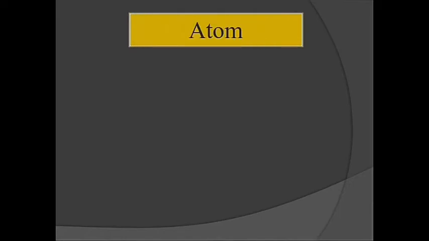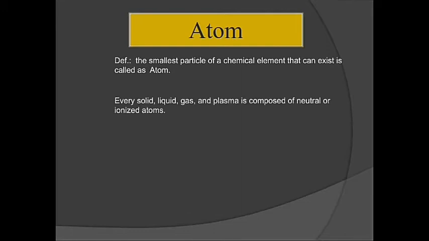The first, that is atom. The atom is considered as the smallest particle of an element or the building block of an element. Why is it called the smallest particle of an element? Because every element or substance or matter consists of a large number of small units. So that smallest unit we call an atom. Every state, whether solid, liquid, gas or plasma, consists of atoms. Plasma is a highly ionized state of gas, so in that state the atoms exist in ionized state.